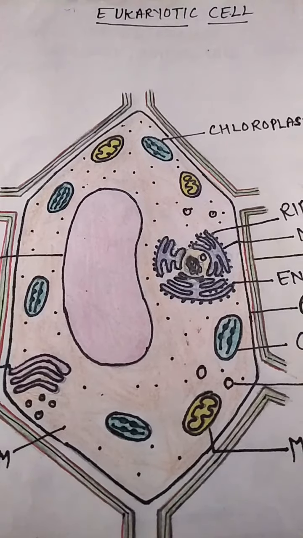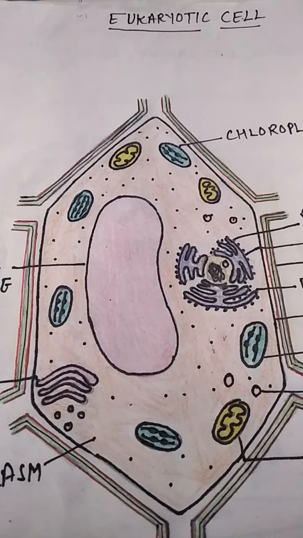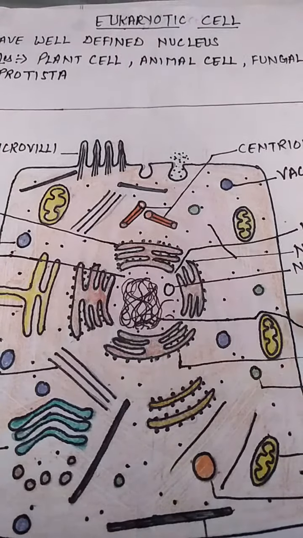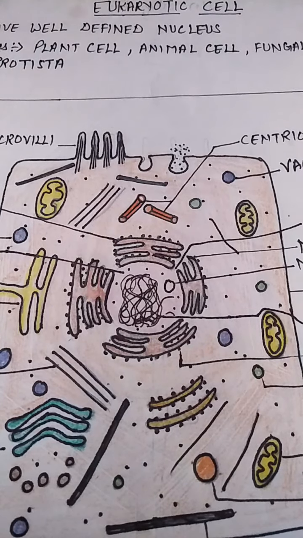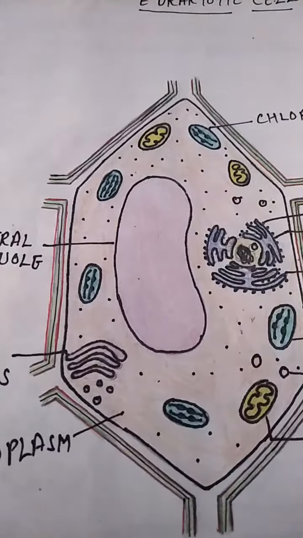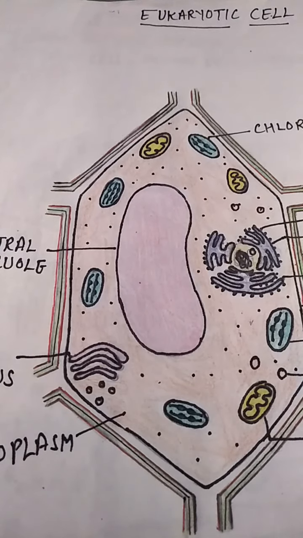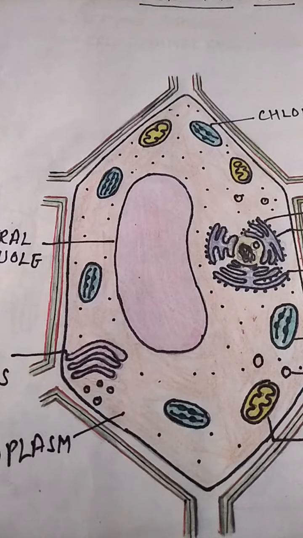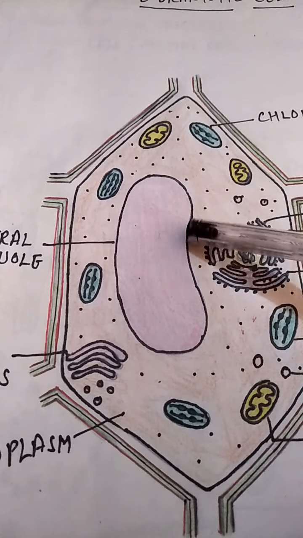So vacuoles also arise from the Golgi apparatus or endoplasmic reticulum. In the animal cell, many small-sized vacuoles are present. In the plant cell, a single large central vacuole is present, which is formed by the joining of many small vesicles.